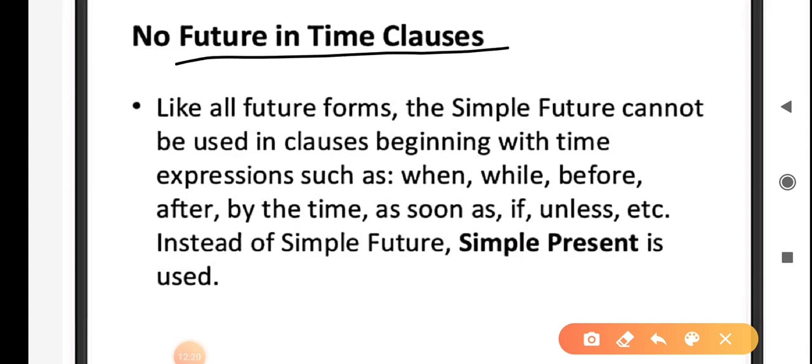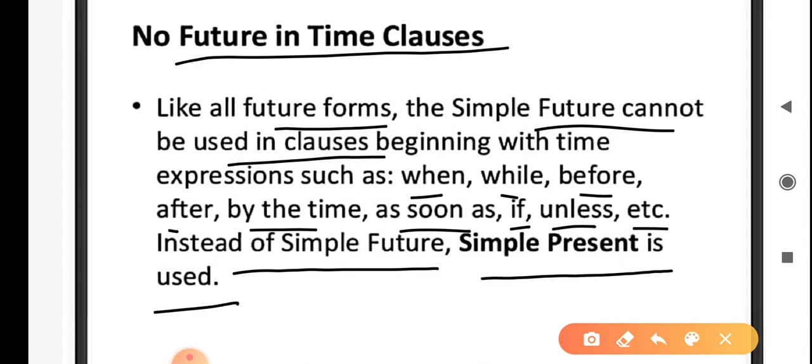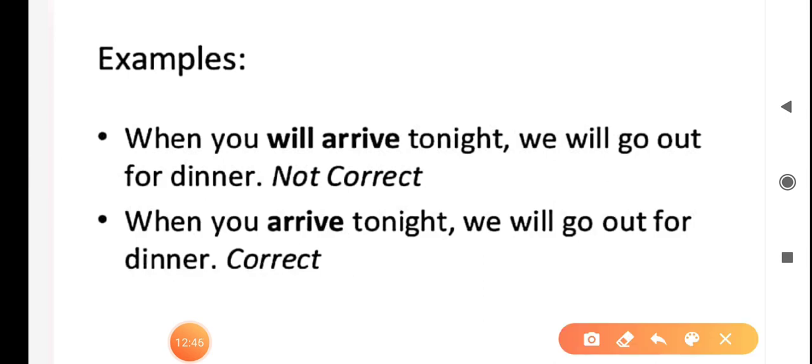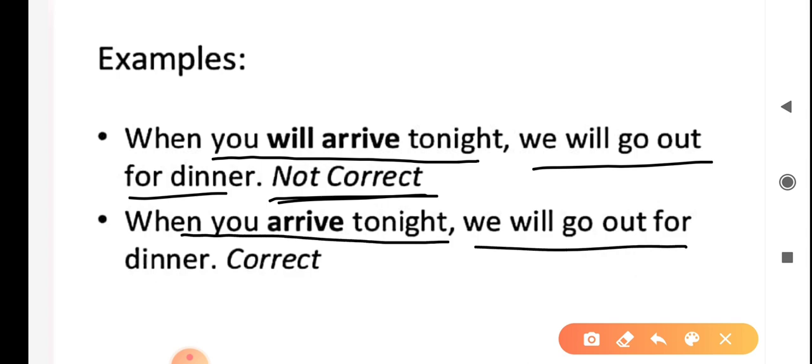No future in time clauses. Like all future forms, the simple future cannot be used in clauses beginning with time expressions such as when, while, before, after, by the time, as soon as, if, unless, etc. Instead of simple future, simple present is used. For example, "When you will arrive tonight, we will go out for dinner" is not correct. The correct form is: when you arrive tonight, we will go out for dinner.